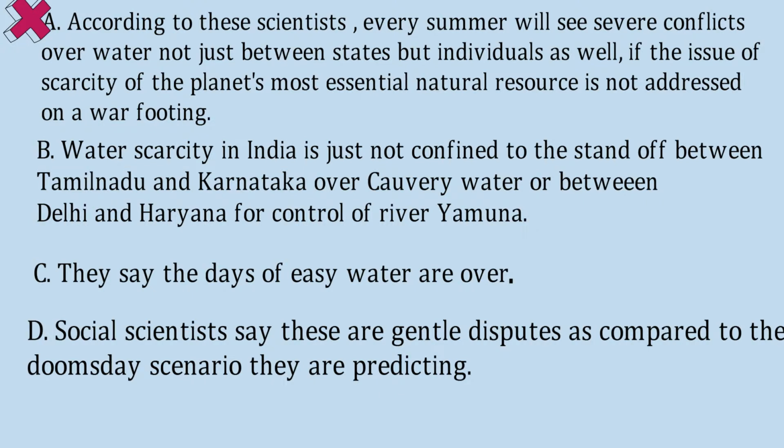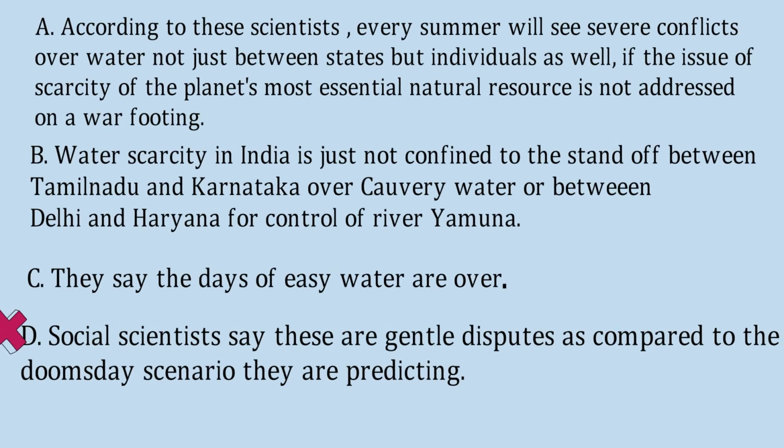Let's see option C. They say the days of easy water are over. They say, but who are they here? C cannot be the first sentence. Then option D, social scientists say these are gentle disputes. These are gentle disputes, but which are? So such words like they, these cannot come in the first sentence. Make it a rule of thumb. So D cannot be there. So we have eliminated options A, C and D. So only B can be the first sentence. Okay, I hope you are getting it. We have eliminated options A, C and D as the choice for the first sentence.